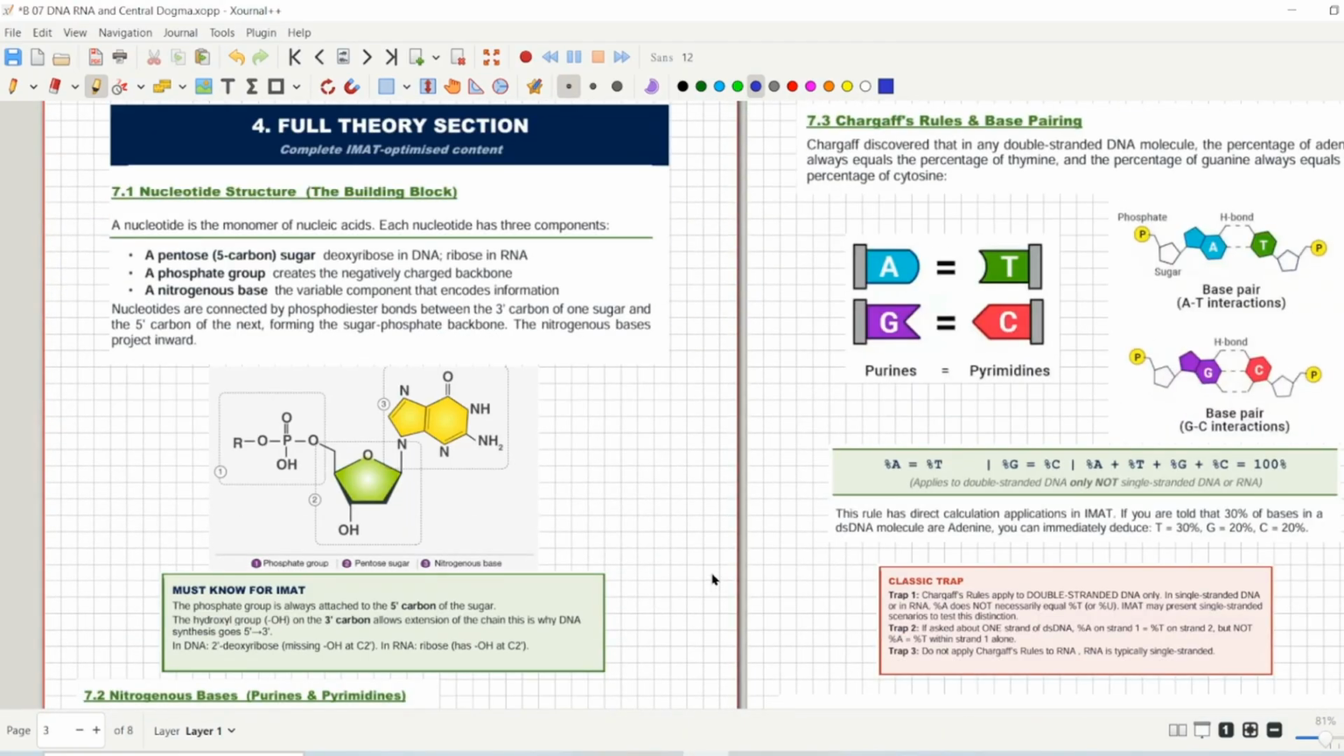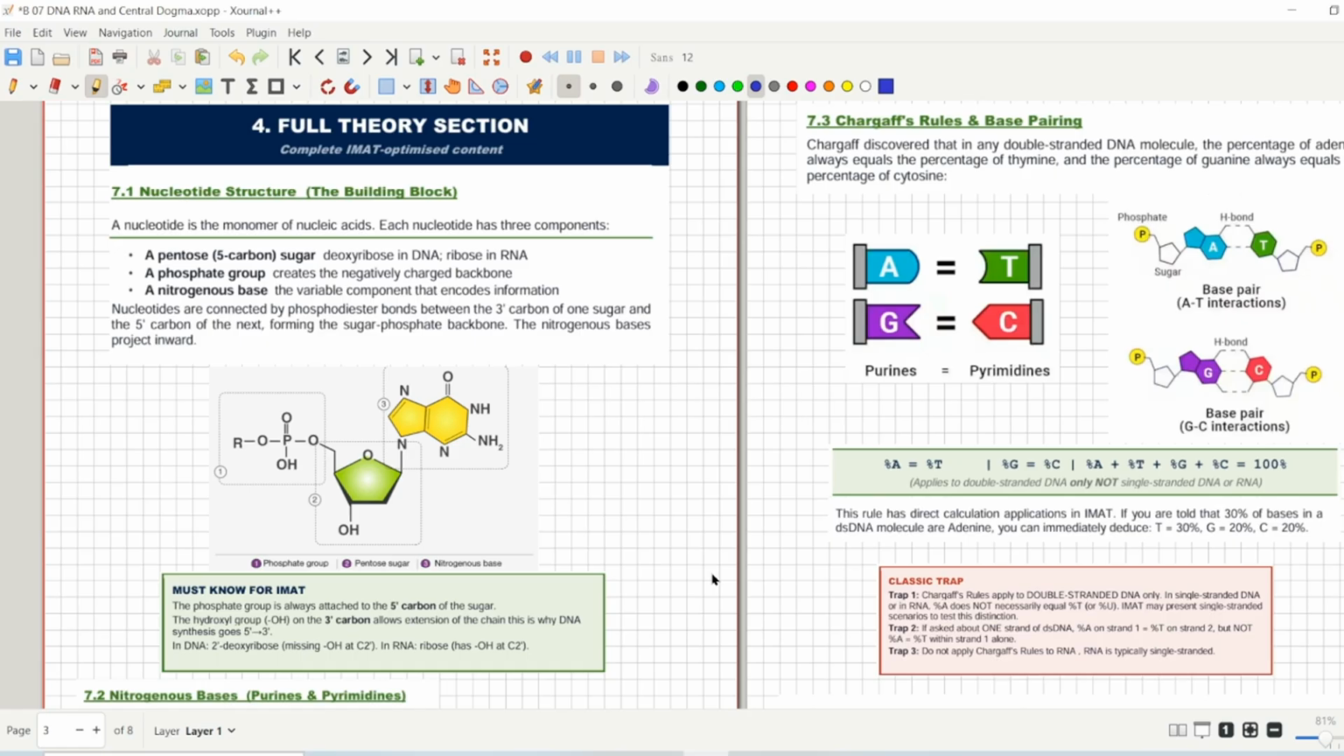So let's start with our first topic, that is nucleotide structure. A nucleotide is a monomer of nucleic acid. We have already discussed nucleotide structure in our previous lectures in biological molecules, or you can say chemistry of life, where we discussed it in detail. We will be revising that, and you already know that the nucleotide is made up of 3 components: a sugar, a phosphate group and a nitrogenous base.